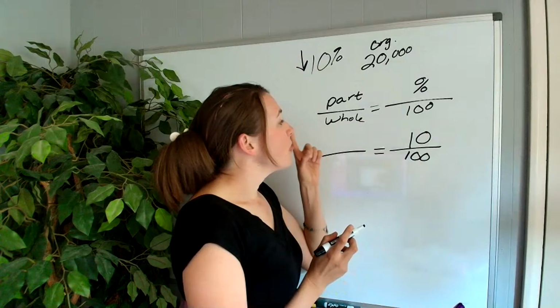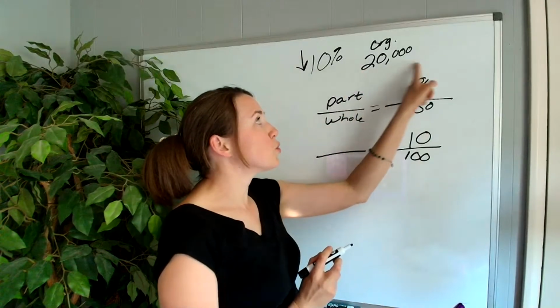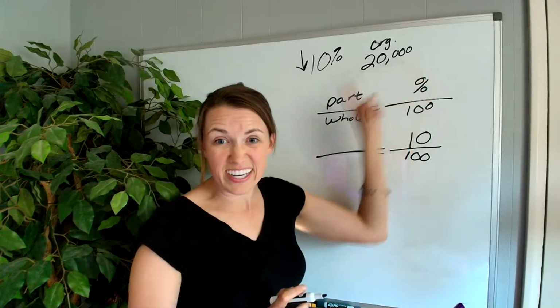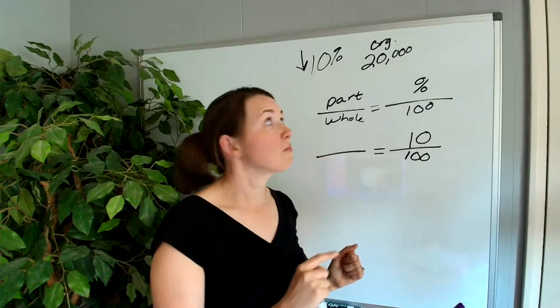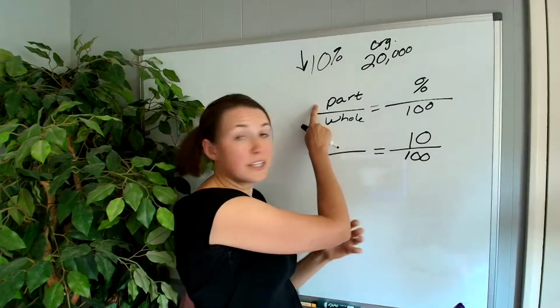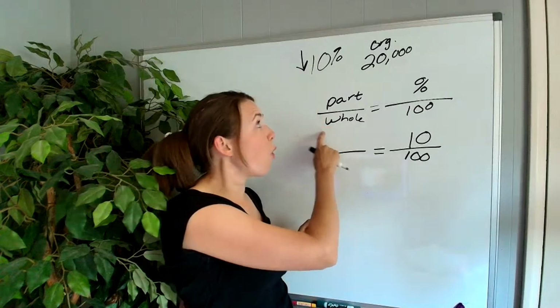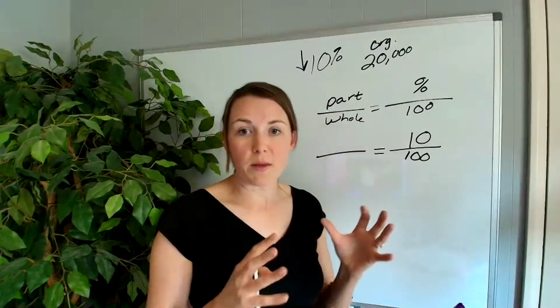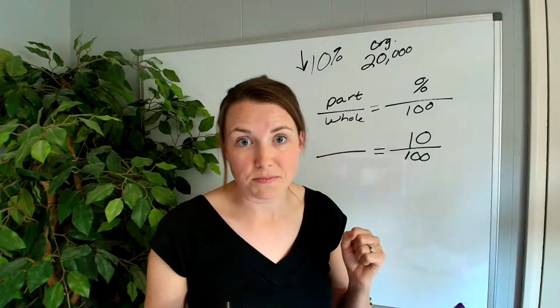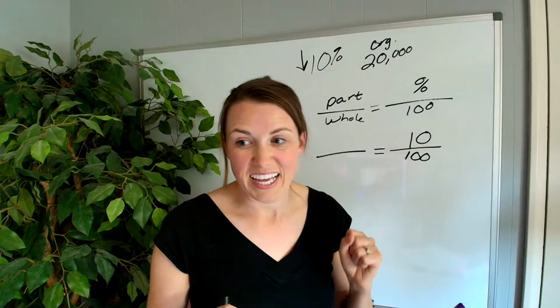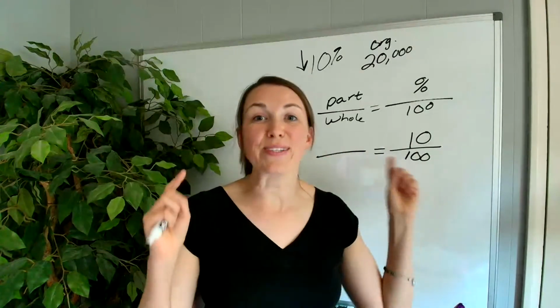Now, I have to decide if this 20,000 goes on the top or on the bottom. Is that the part that I'm looking for or is that the whole number? So tell me, top or bottom for the 20,000? Yes, Anna, you got it. It goes on the bottom.